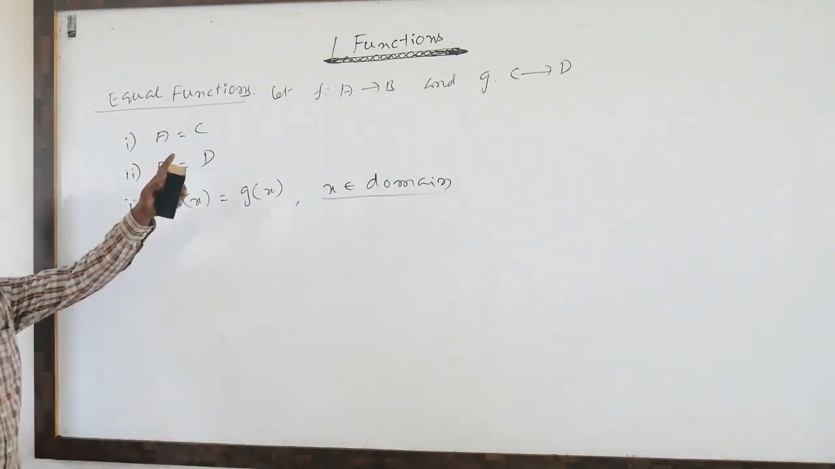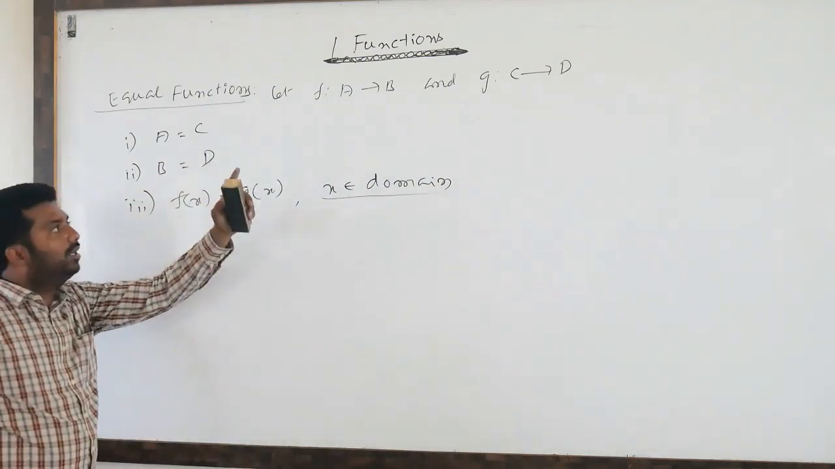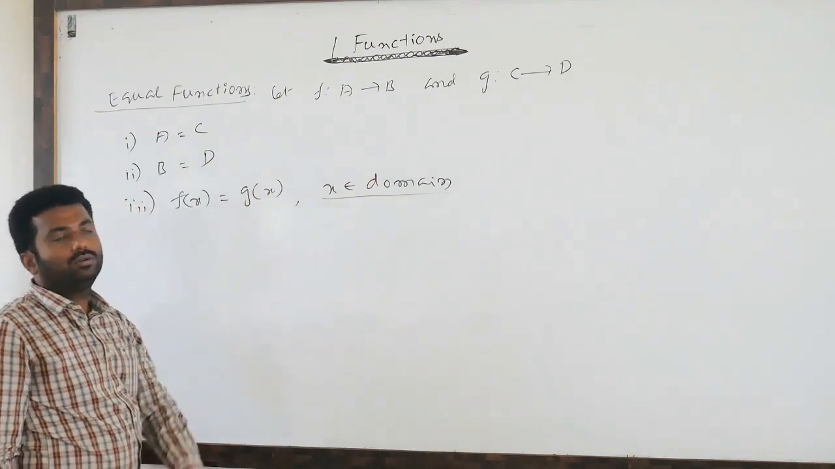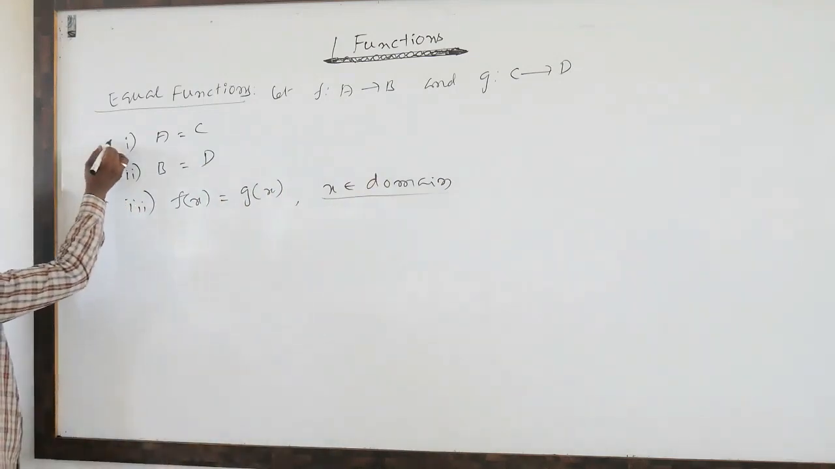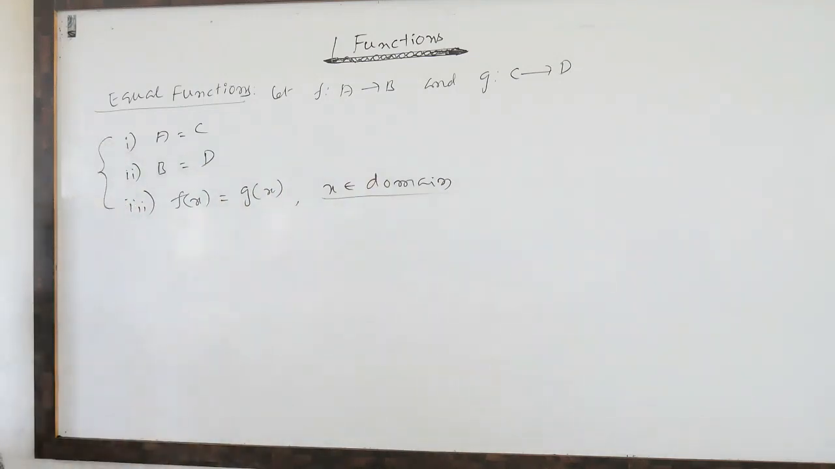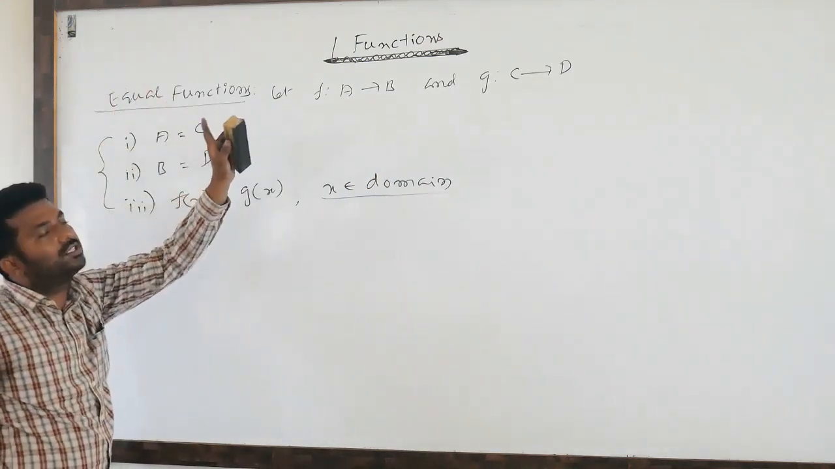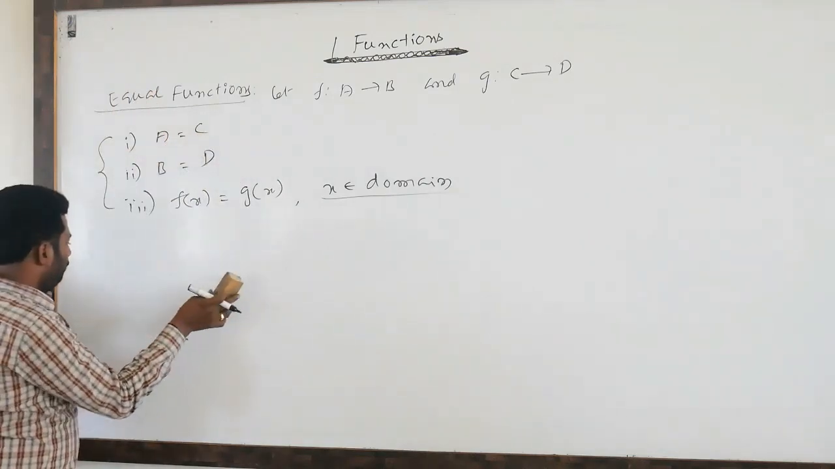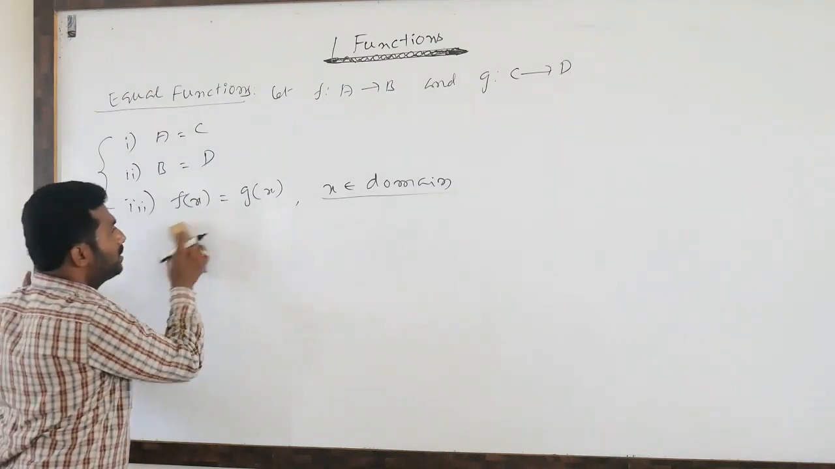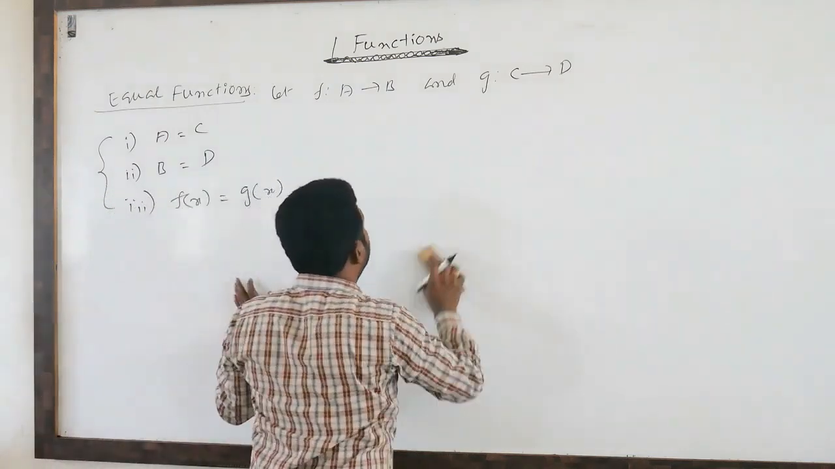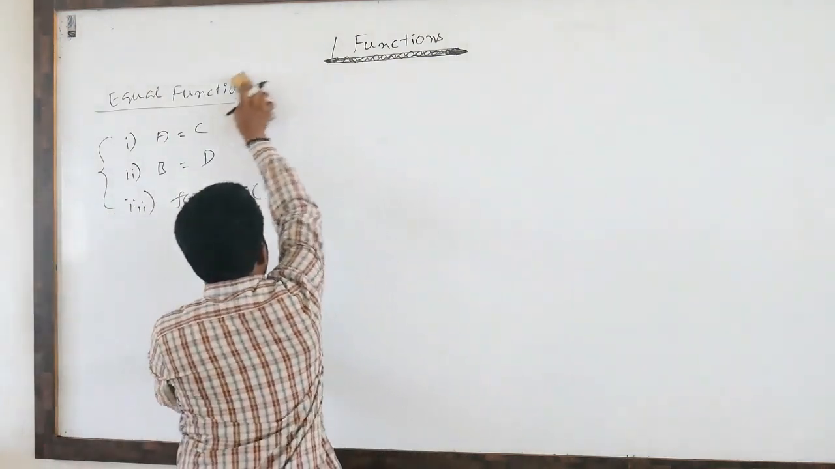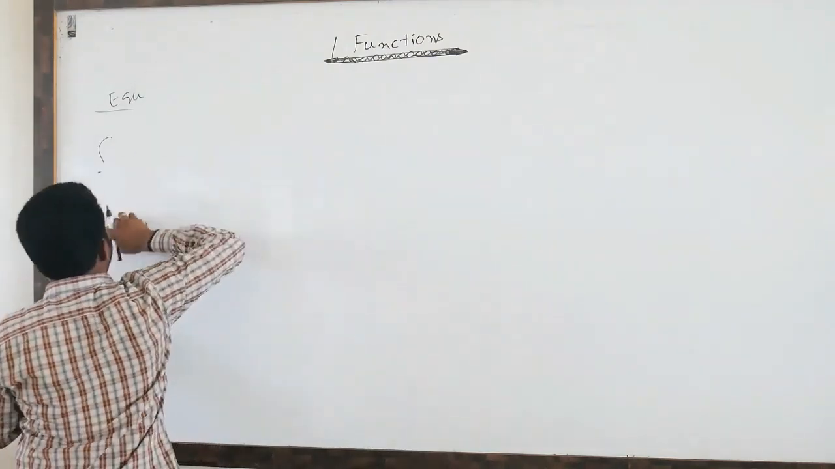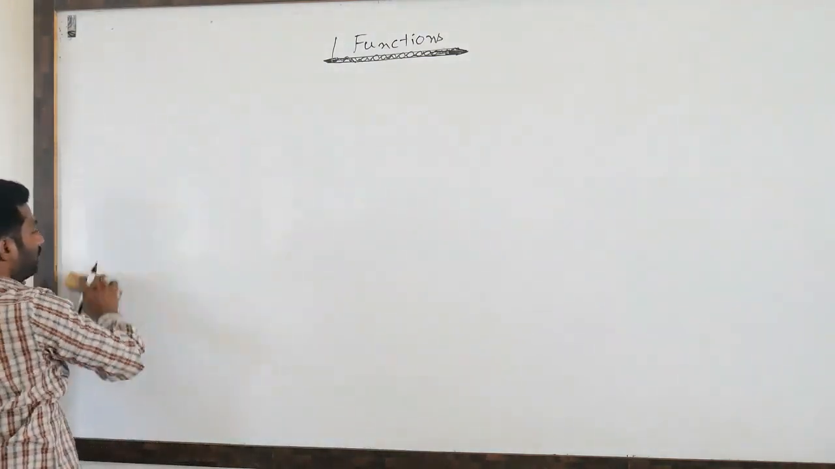So domain means if you take a for f, you have to take a for g too. If you take c, we have to take c. See, if in any two functions these three conditions are satisfied, then we can say that these two functions are equal functions. Next, how many functions can be formed? Number of functions.